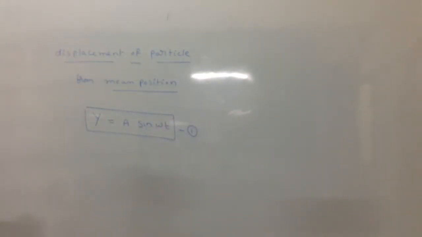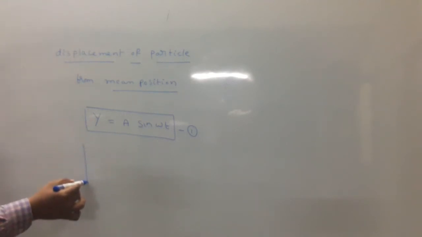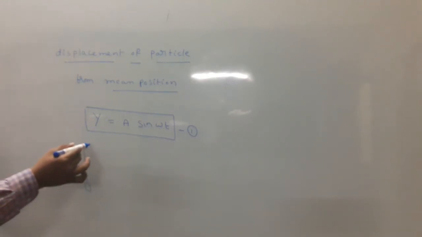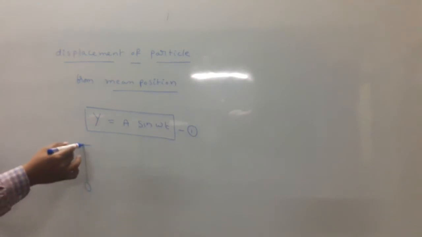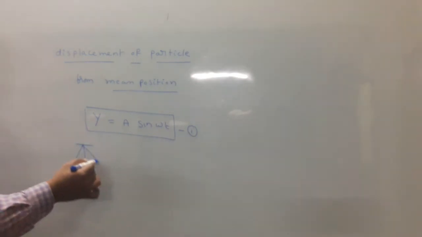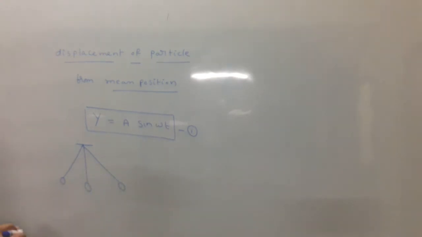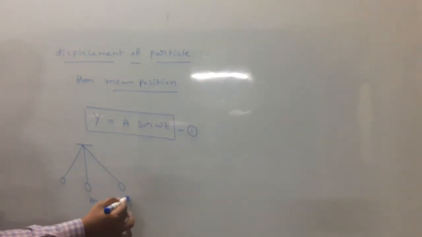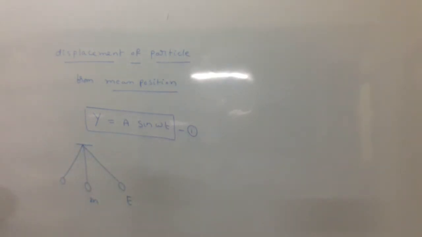For example, in SHM, the best example is a simple pendulum. A simple pendulum is pulled aside and let free, and it will oscillate. The middle position is called the mean position. This position is called the extreme position, and this is also an extreme position.